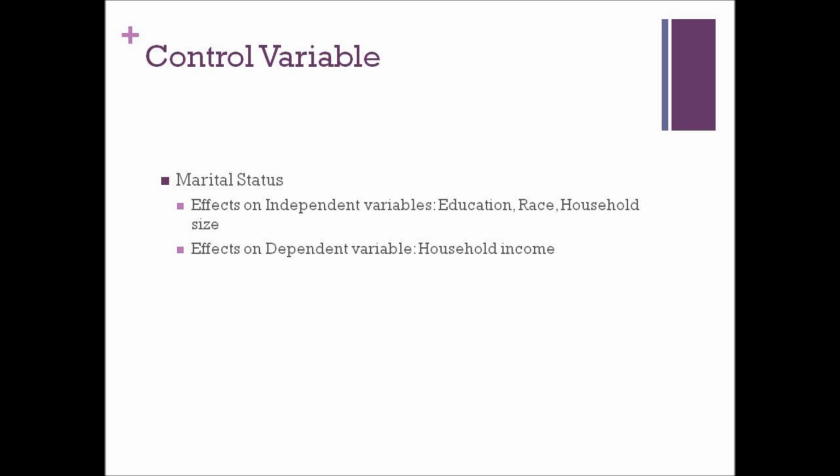To test the real influence of our independent variables, we will introduce marital status as our control variable. We suspect that when the control variable is introduced, both education and race will continue to have a strong influence on household income. In addition, we suspect that the influence of household size on household income might be spurious because of the possibility of a relationship between marital status and household size. We hypothesize that while being married will have a positive effect on household income, being divorced, widowed, or separated will have a negative effect on income.